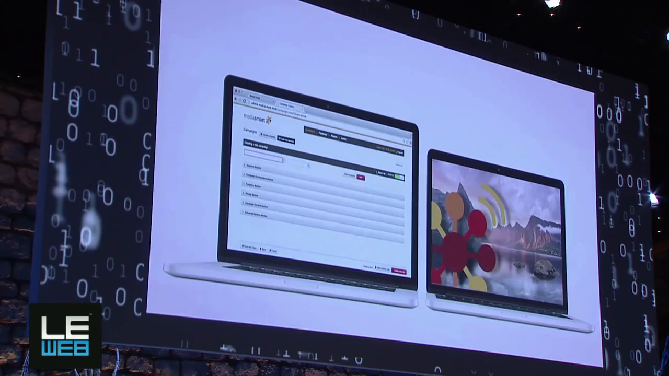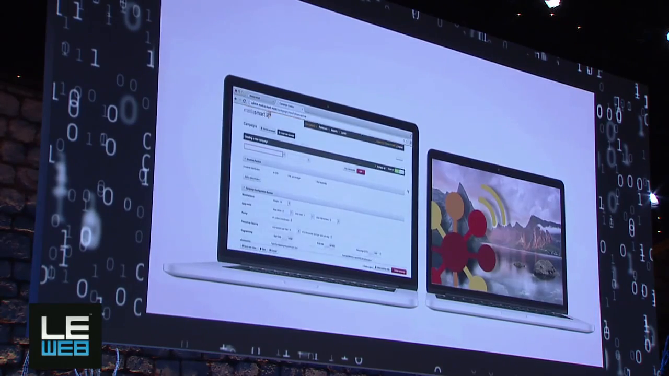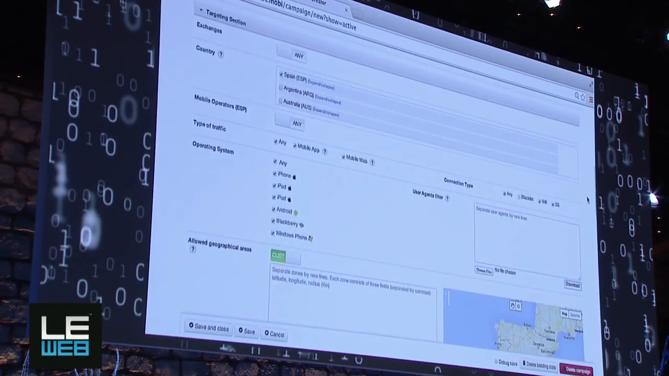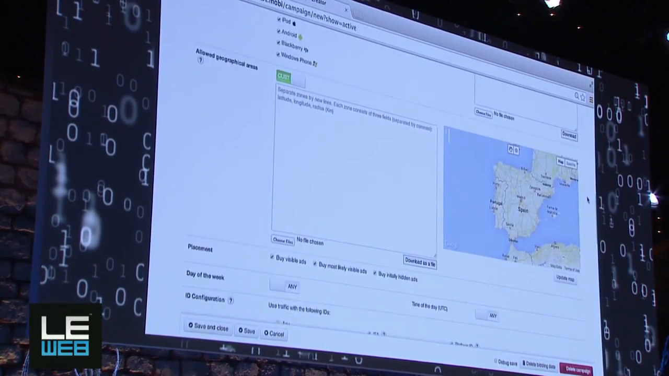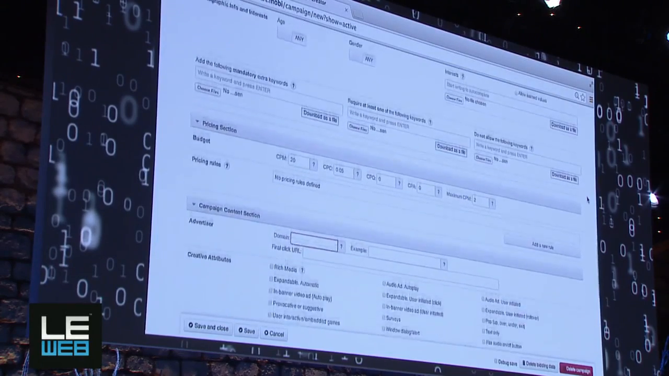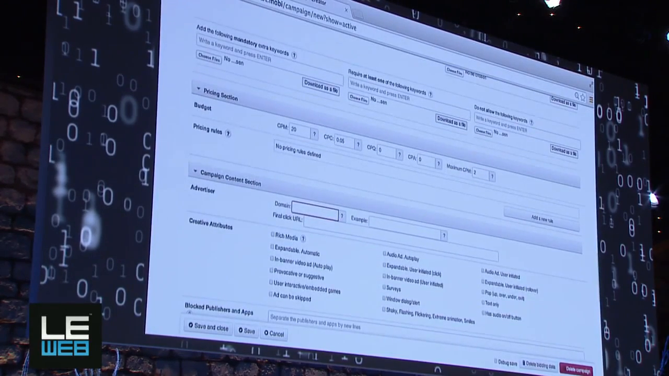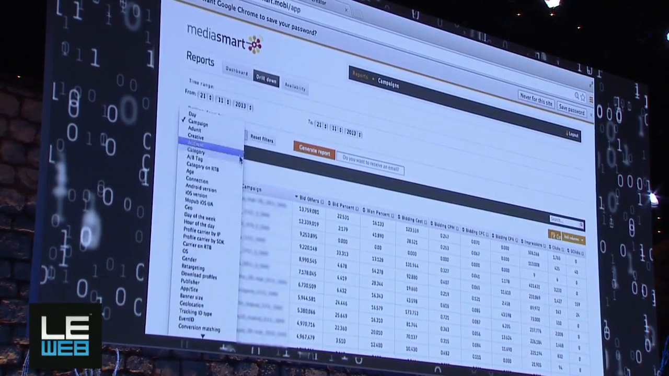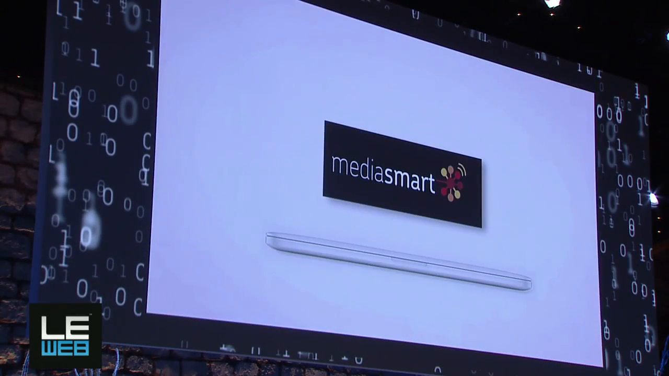Now that you've seen the backend of Mediasmart, let's take a quick look at the front end. There is a very easy-to-use web interface where you configure the multiple settings of a campaign, including segmentation and pricing, and a reporting interface that allows you to analyze the results of each campaign in detail, drilling down by each of the variables in the system. This way, there is always a human eye that can look over what the algorithm is doing.